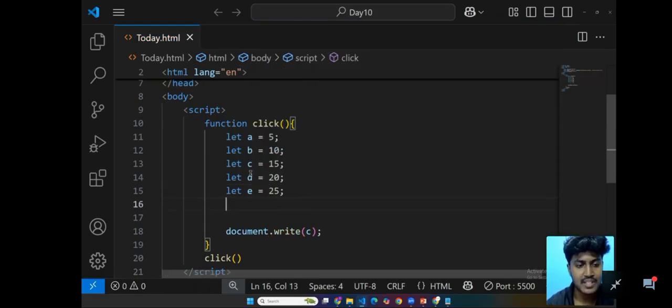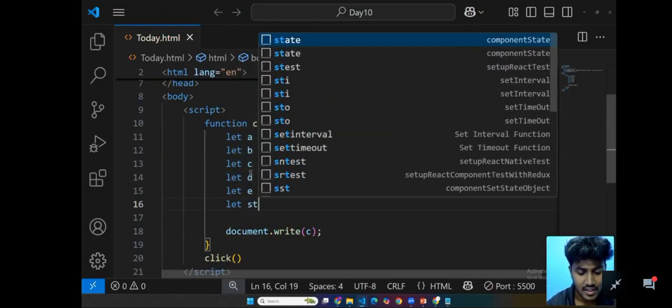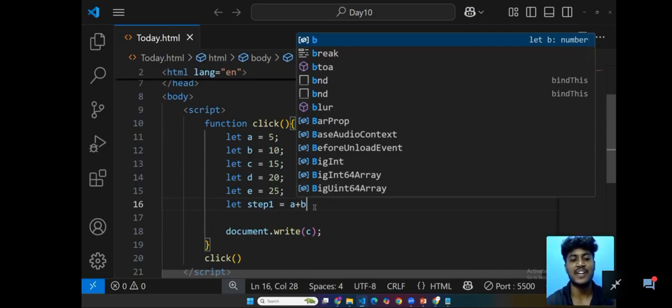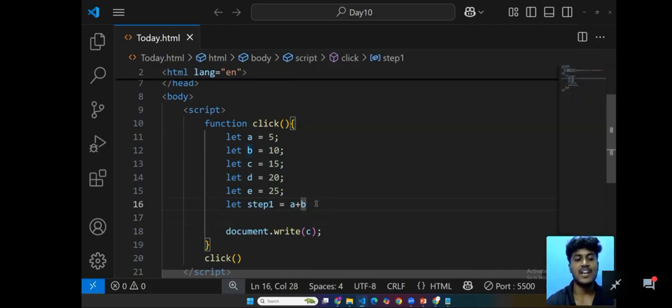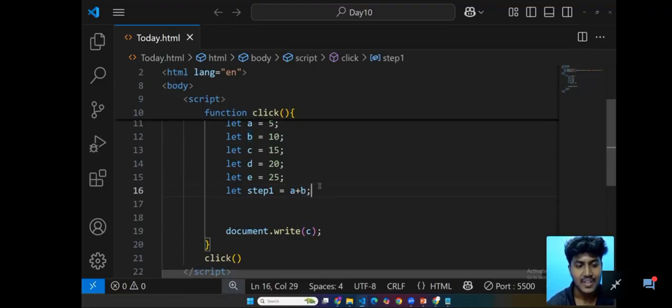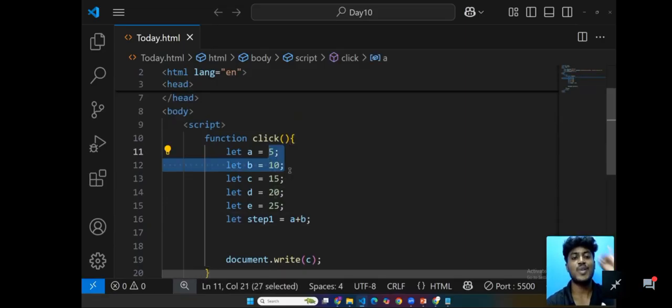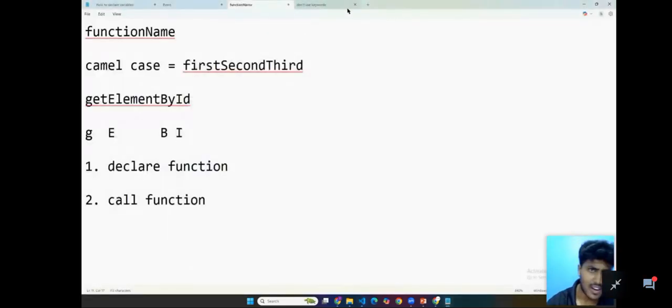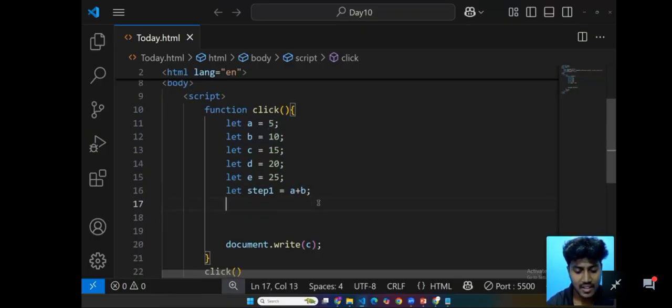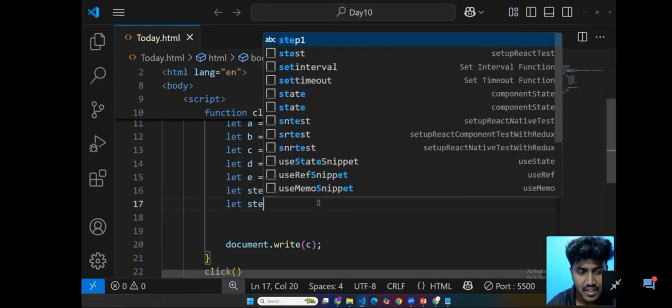So now what I'm going to do is let step 1 equal to a plus b. Clearly listen, let step 1 equal to a plus b. So what is the a plus b answer? The a plus b answer is going to be 15.